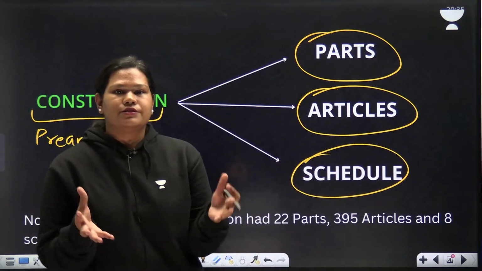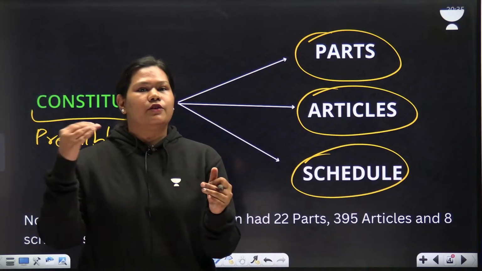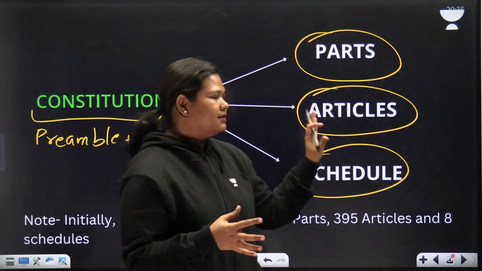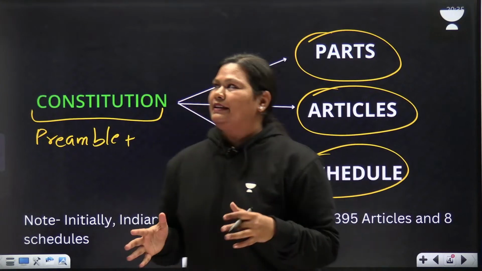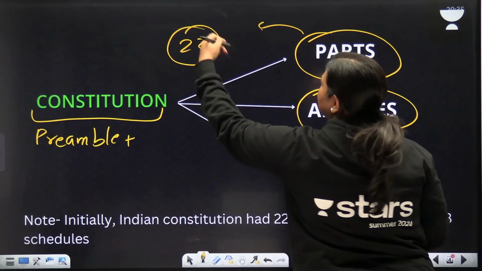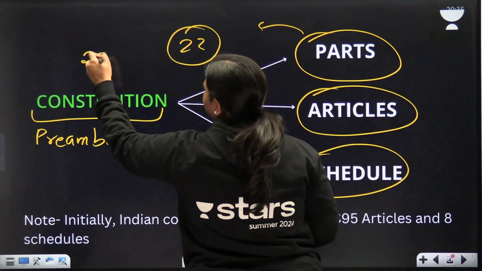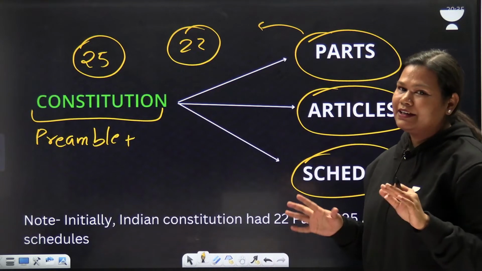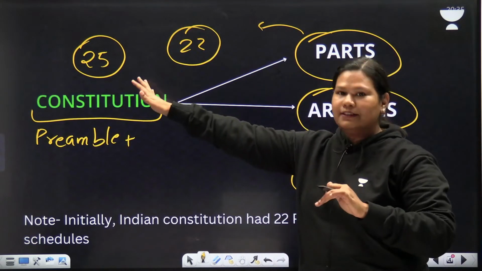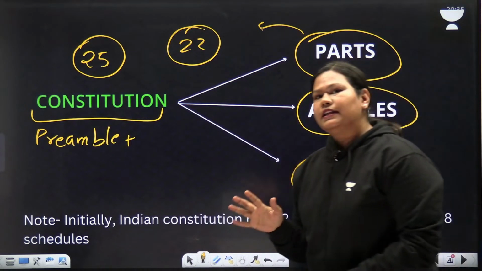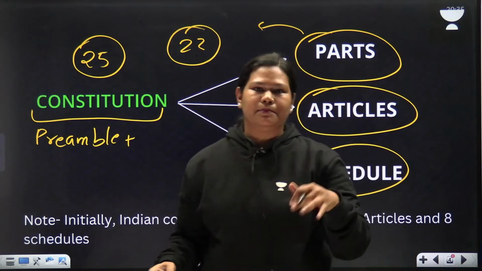So consider the Constitution as a book whose introduction is the preamble, and then there are multiple parts. Initially the number of parts was 22, now it is 25. What does a part mean? In our book, we have multiple themes, multiple chapters.